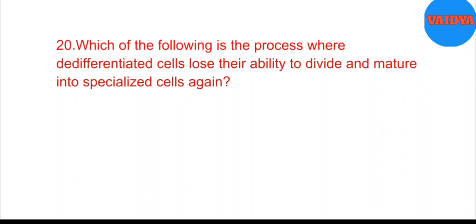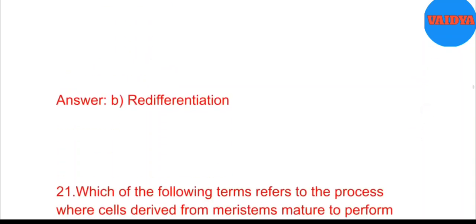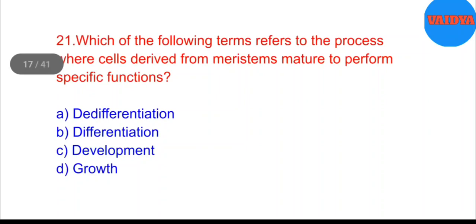20. Which of the following is the process where dedifferentiated cells lose their ability to divide and mature into specialized cells again? A. Differentiation. B. Redifferentiation. C. Dedifferentiation. D. Development. Answer: B. Redifferentiation.